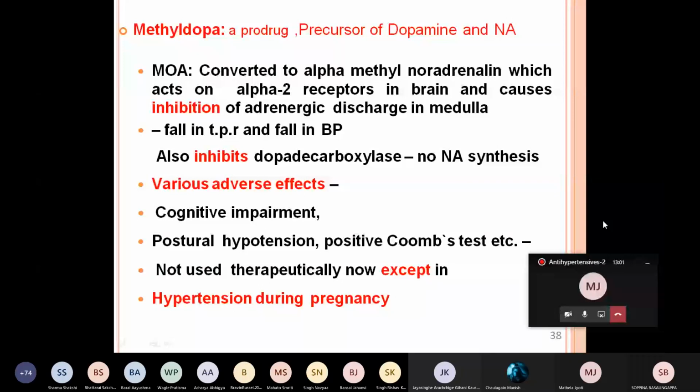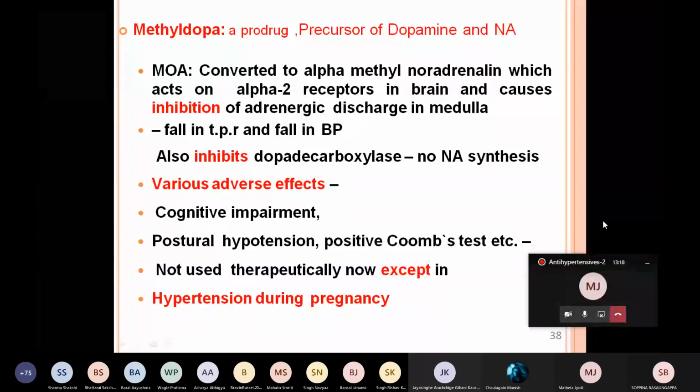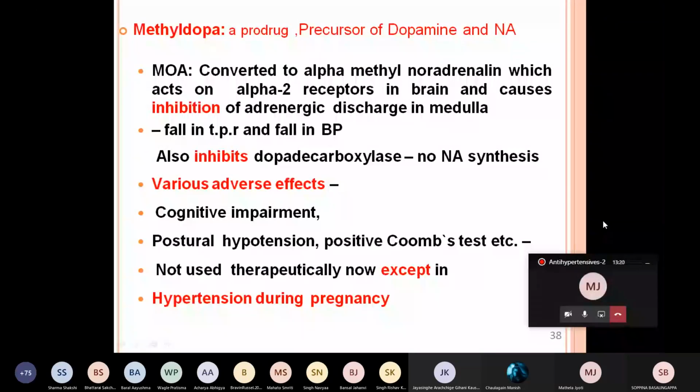It has again various adverse effects like cognitive impairment, postural hypotension, and positive Coombs test, that is, liver function tests are interfered with. It is not used routinely for therapeutic purposes except in hypertension with pregnancy. This is the safest drug during pregnancy if the person has hypertension. So this is the drug of choice to use during pregnancy with hypertension.